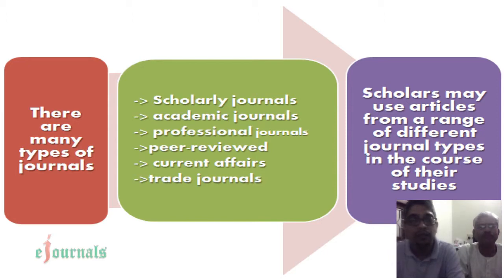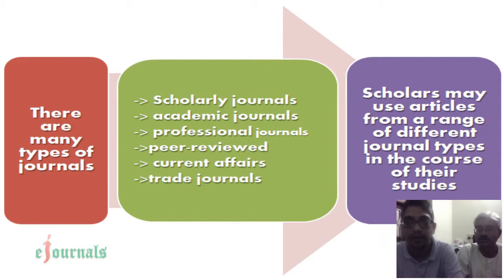Okay. There are many types of journals. Yes, we can list one after another. Something like scholarly journals, academic journals, professional journals. And all these journals are peer-reviewed journals also. Sometimes these scholarly, academic and professional journals may not be peer-reviewed. Right? Sometimes they are peer-reviewed also.